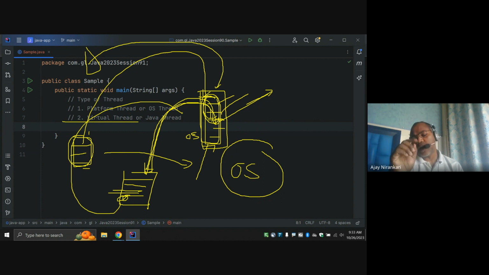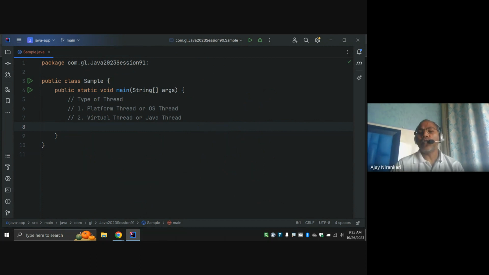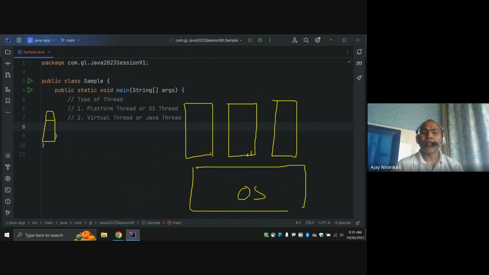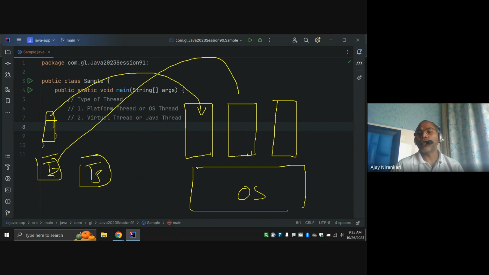So here our objective is to use the operating system threads as much as possible, right? Let's say we have created three operating system threads. And I have submitted task one, task two, and task three. I submitted, hey, task one run on this thread, task two run on this thread, and task three run on this thread. Okay, as of now it's good.